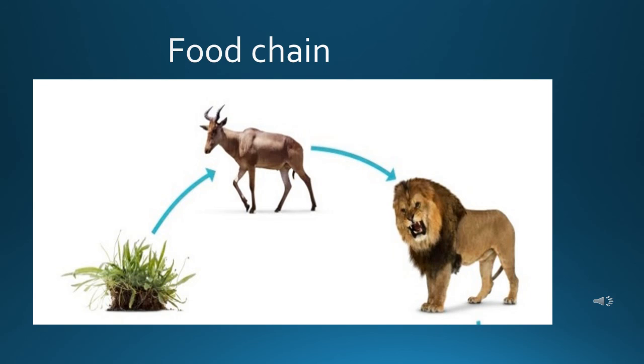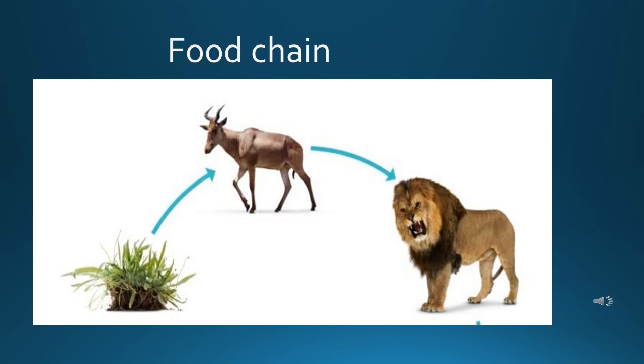Now students, this food chain maintains a balance in the environment. If for some reason all the tigers or all the lions are removed from the food chain, the number of deer will increase. Then in the forest, deer will be everywhere. So this will reduce the number of plants, because if there are so many deer, what happens? All the deer will consume the plants.